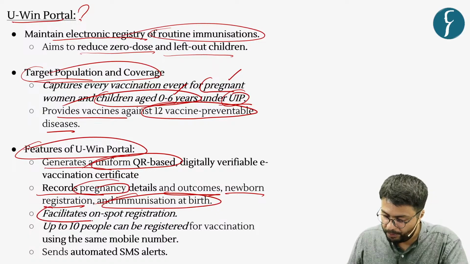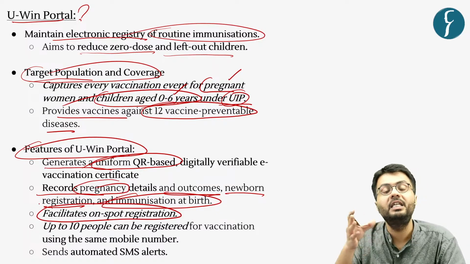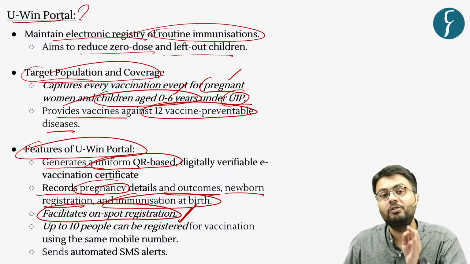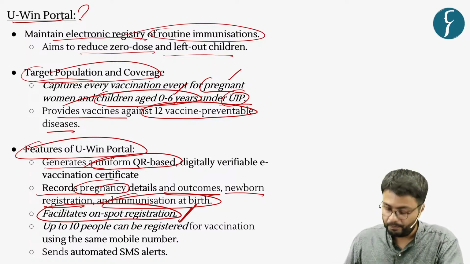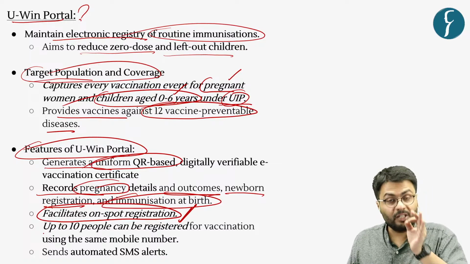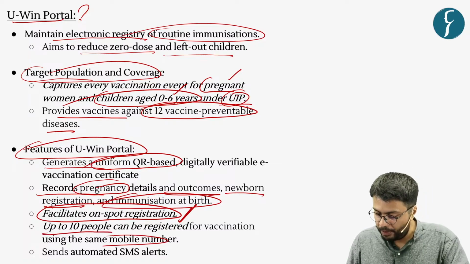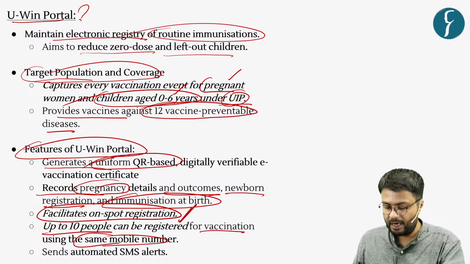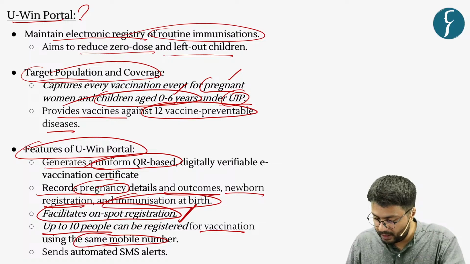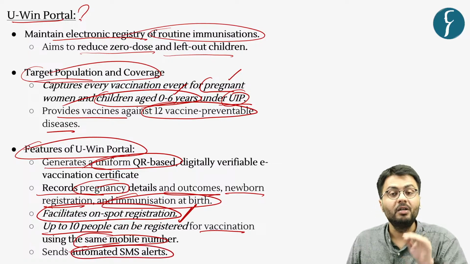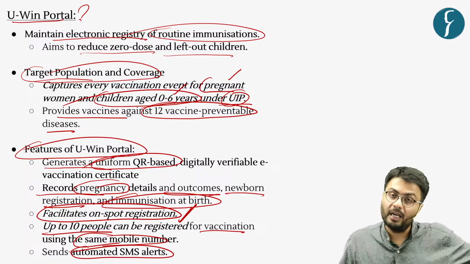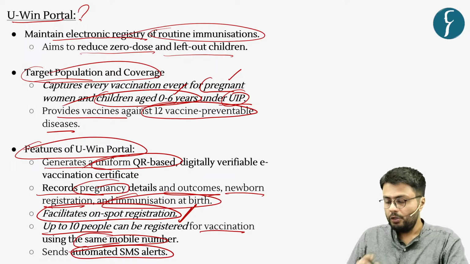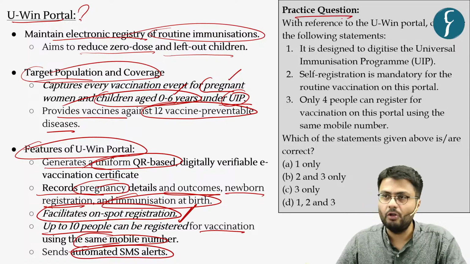Also, this portal not just provides facilities for pre registration, but it also enables on spot registrations of the excluded individuals. Further, with the same mobile number, as many as 10 people can register themselves for the vaccination drive. Also, this portal sends automated SMS alerts whenever the next immunization drive is due for the individuals. So, based on this information, let us now solve the practice question.